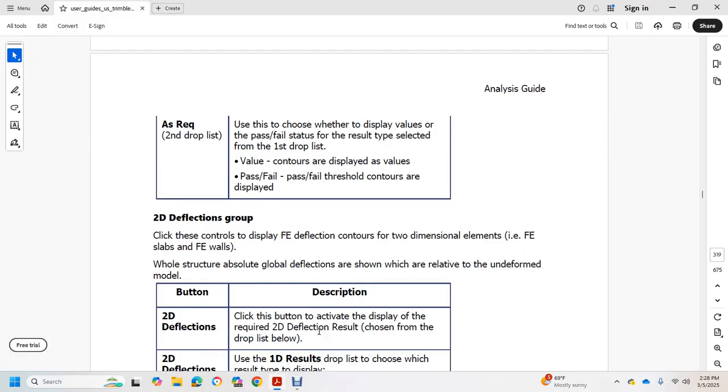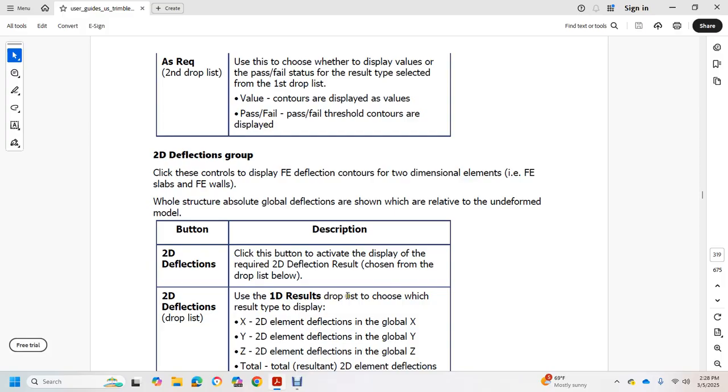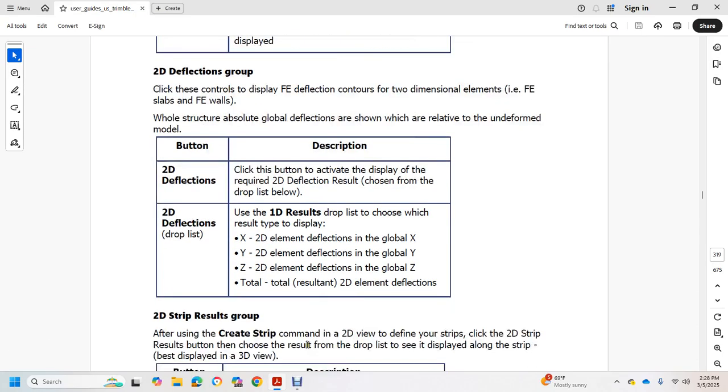Click these controls of the FE deflection contours of the two-dimensional envelope and the FE slab and the FE wall for the whole structure of the global deflection shown with the relatively undeformed model. The button in description, 2D deflection: click this button to activate the display with the required 2D deflection result chosen from the drop-down list. First, the 2D result drop list of the result displayed: X, 2D element deflection global X; Y, 2D element deflection global Y; Z, 2D element deflection global Z; total, with the total resultant 2D element deflections.